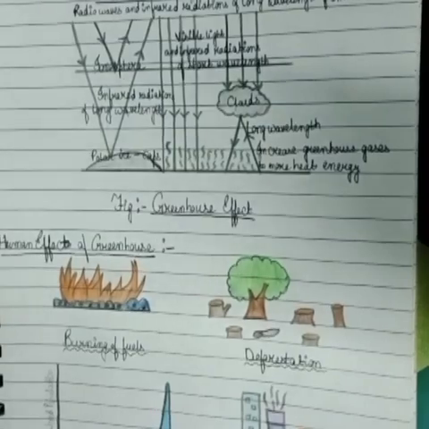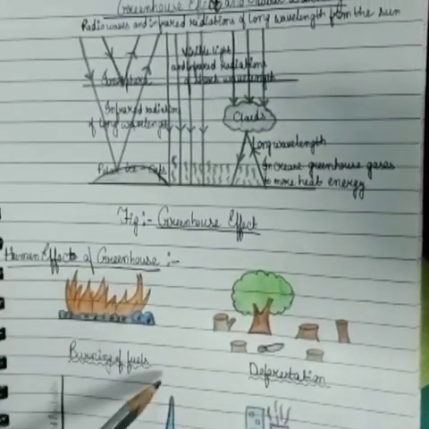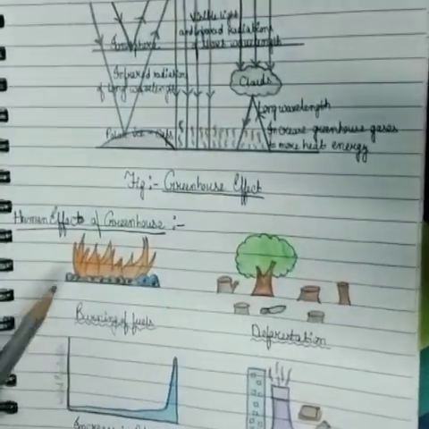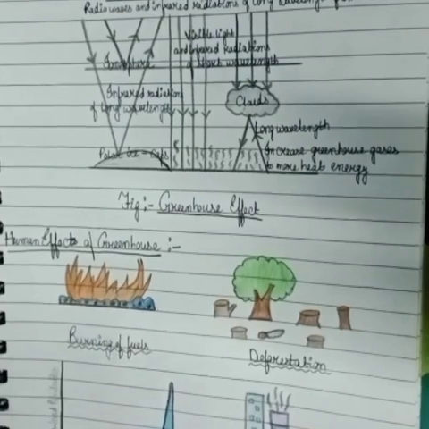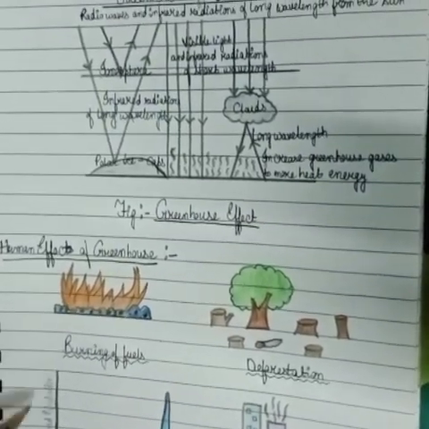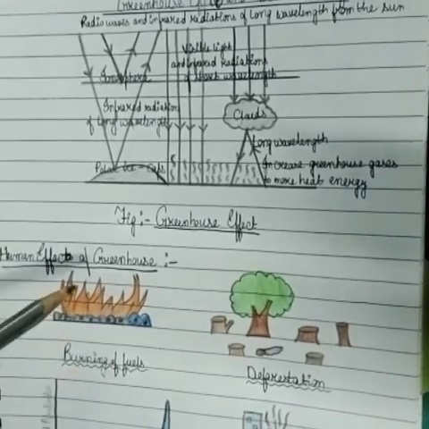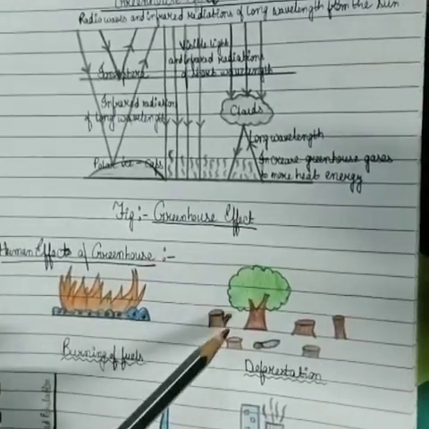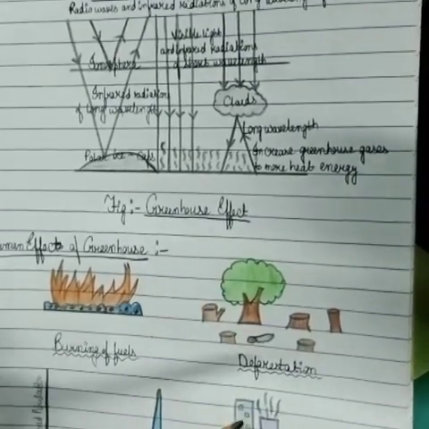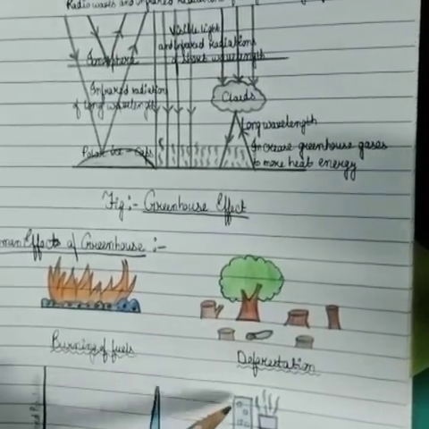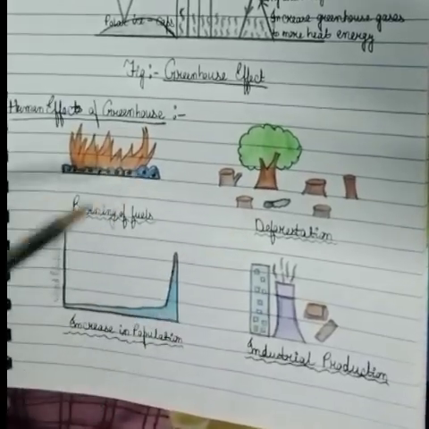Now, here I have drawn some pictures to make you understand about the harmful effects of greenhouse. First is burning of fuels. Burning of fuels such as coal, petroleum, and natural gas produces the heating of the Earth's atmosphere and thus increases the greenhouse effect. Next is deforestation, means cutting more and more trees. This also decreases the oxygen level and increases the carbon dioxide level, and hence it results in greenhouse effect.